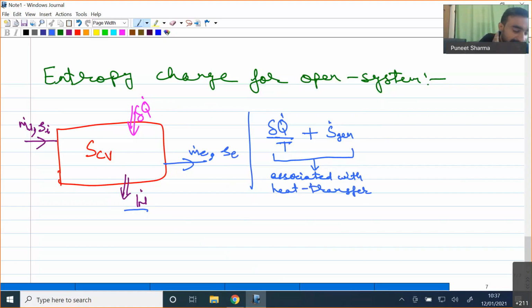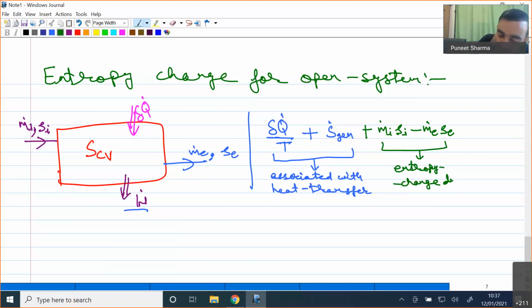So I have to write one more term: plus m dot I into SI, where m dot I is the rate at which mass is entering, so it will be adding entropy to our control volume, and we are having some mass which is leaving at the rate of m dot E, which will carry certain amount of entropy, so minus m dot E into SE. This is our entropy change due to mass transfer, mass interaction.